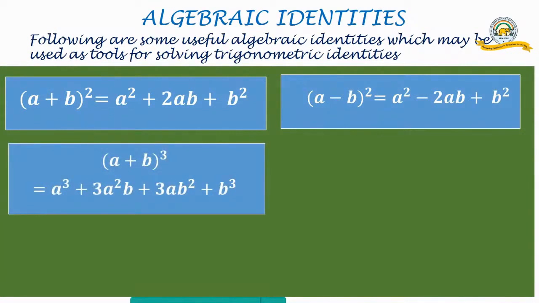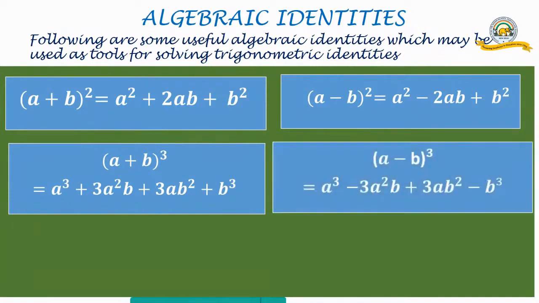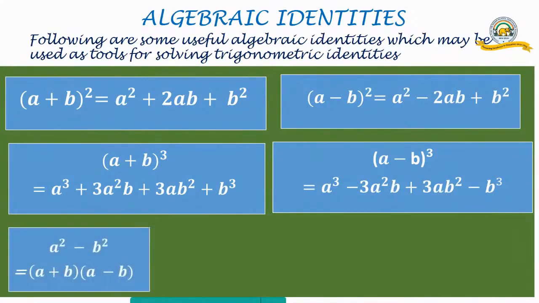So we had a whole square, now we have got a plus b whole cube: a cubed plus 3a square b plus 3ab square plus b cubed. a minus b whole cubed is equal to a cubed minus 3a square b plus 3ab square minus b cubed.